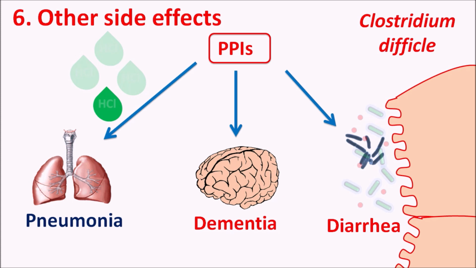And these drugs can also increase the oxidative stress by decreasing the lysosomal enzyme activity, which can produce damage of cardiac muscle, resulting in stroke and myocardial infarction in the patients. And they can also produce acute interstitial nephritis because of hypersensitivity action, which results in damage of the renal system. And finally, they can also produce some dementia, pneumonia, and Clostridium difficile associated diarrhea within the patients. So these are a few of the important side effects of PPIs, but most of the side effects are observed with chronic use of these drugs. So that's about the side effects of PPIs.